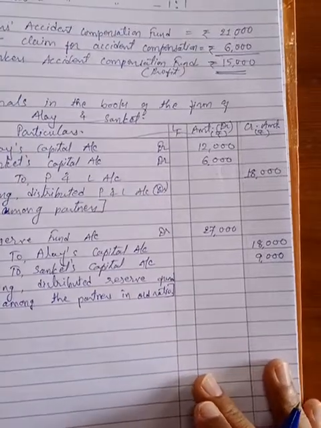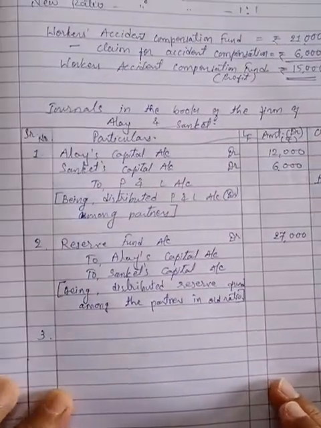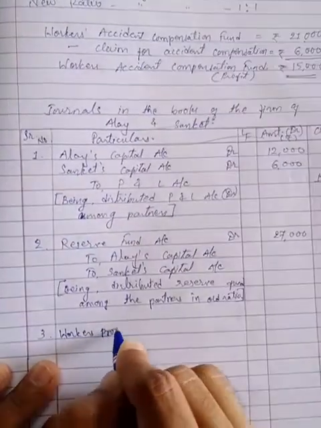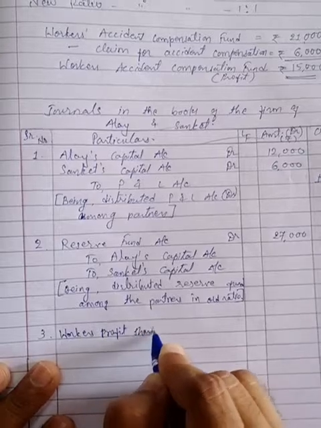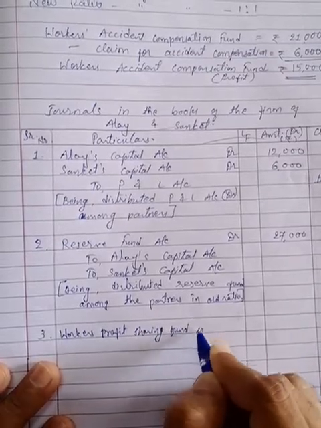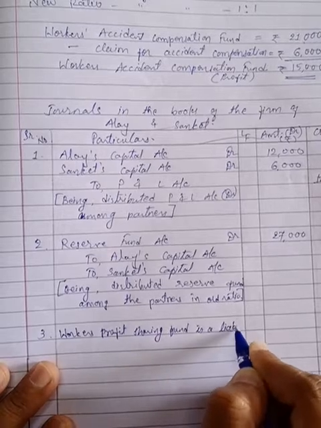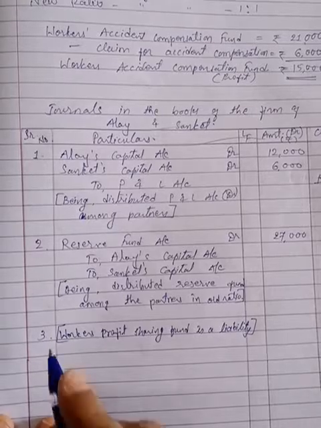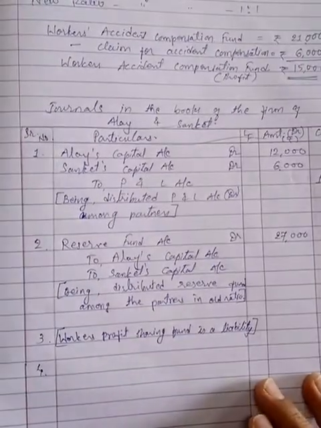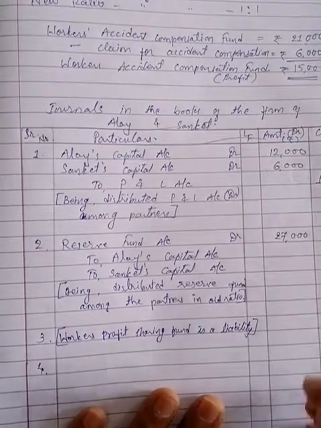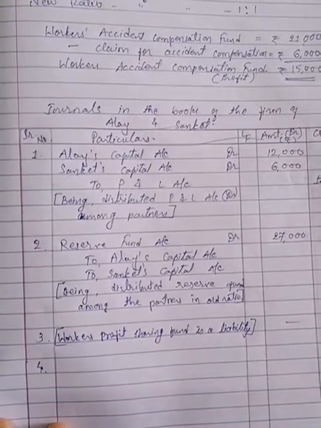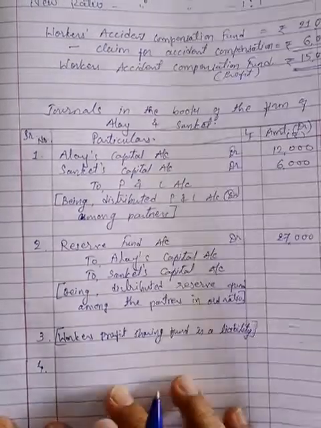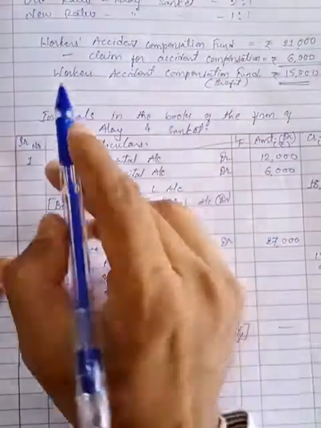And the last one now: workers profit sharing fund is a liability. You can show over here a note: workers profit sharing fund is a liability. It is a liability, which means we cannot distribute it among the partners. Only reserves, profits or losses can be distributed. So that is the note I wrote over here, so that the person who is checking can understand that yes, it is a liability, so the student has not distributed it. Okay. And the last one, workers accident compensation fund, how much do I have to distribute?